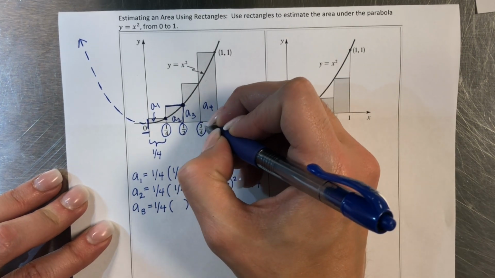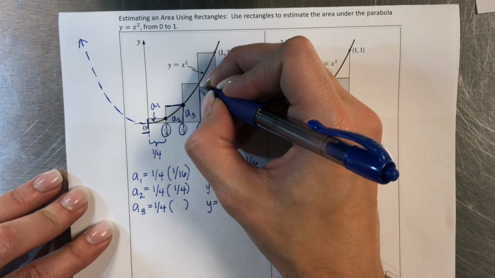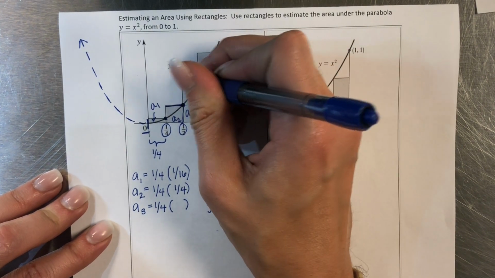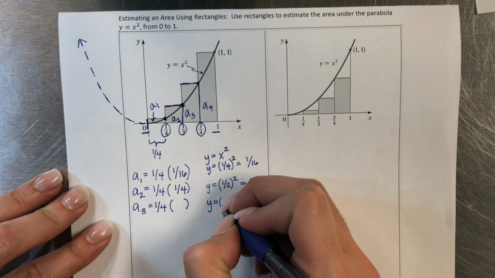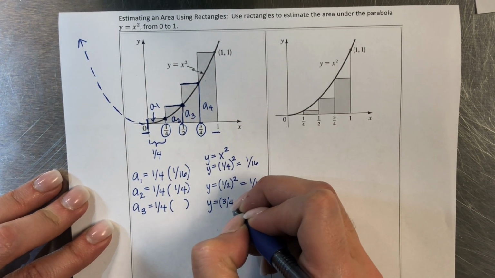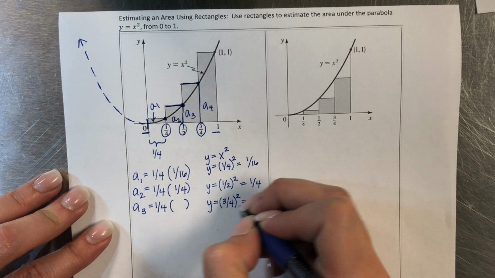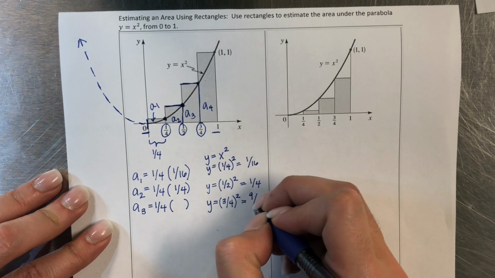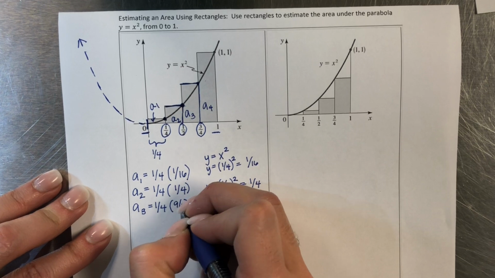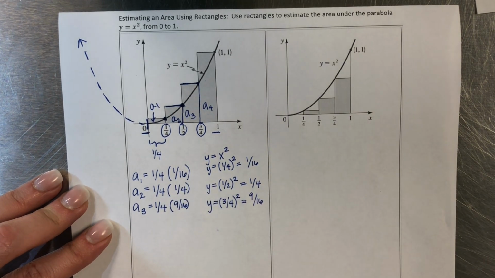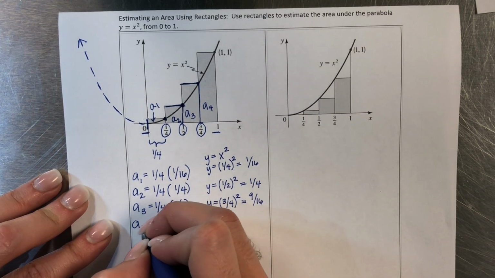The x value for a sub 3 that you'll plug in to get the height of that is going to be 3/4. So we do 3/4 squared. Square the 3, 9. Square the 4, 16. 9/16 is our height.